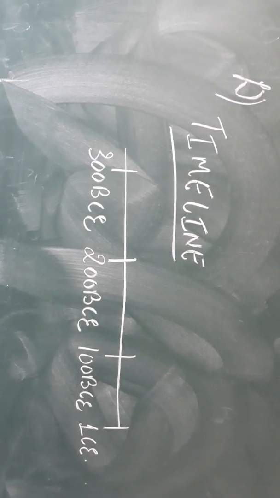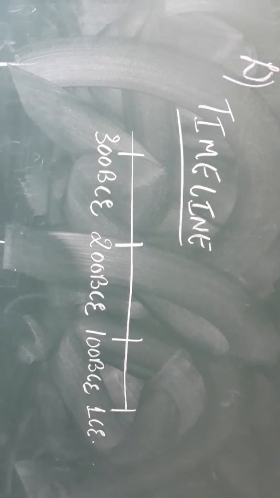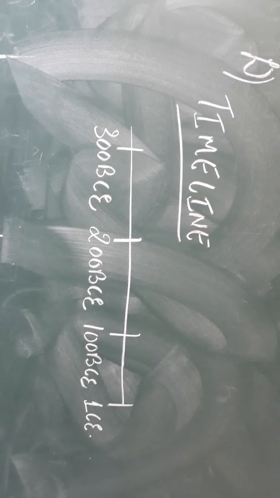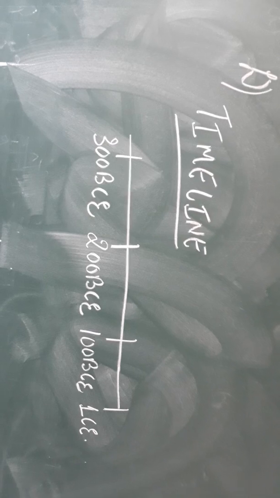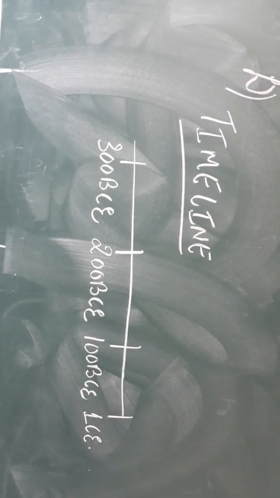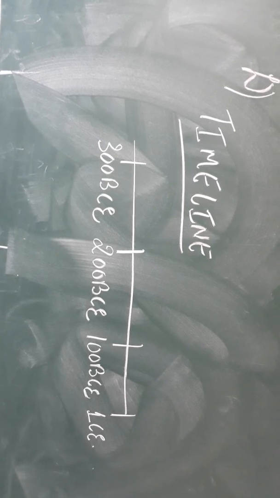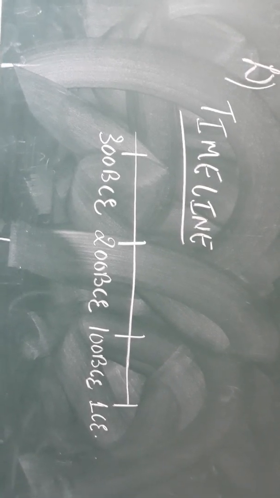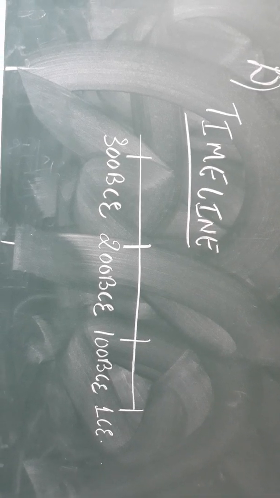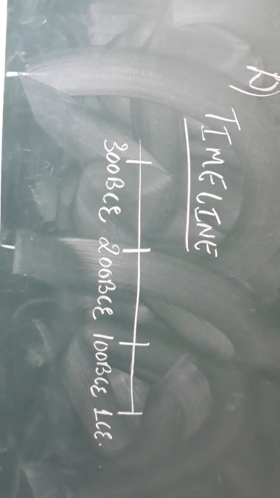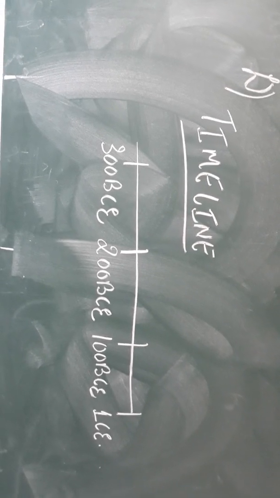See how we have to draw a timeline first. First, some dates are given to you, that is 300, 200, 100 and 1 CE. As you know, BC comes in backward, that is 300, 200 and 100. It will be in backward form, and 1 CE will come in the middle, that is after the birth of Jesus Christ. Got it? So this is the way you have to draw a timeline.